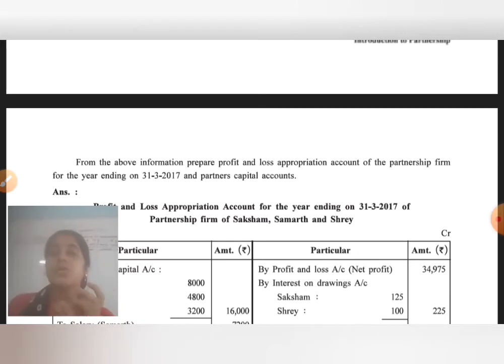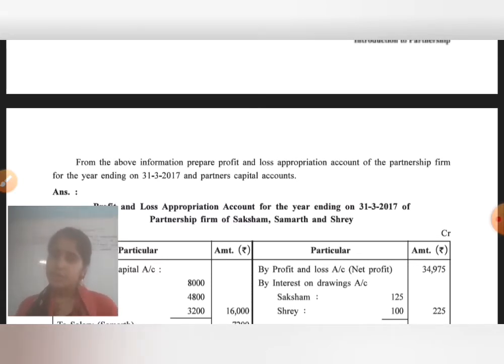It is not defined which method we apply, so if not defined, we apply the fluctuating capital method. In this method only one account is prepared, the partners' capital account. In this account permanent capital, fluctuating capital and drawings, all these entries are in this one account. I hope this is clear to all of you.